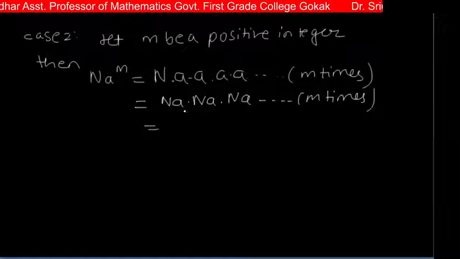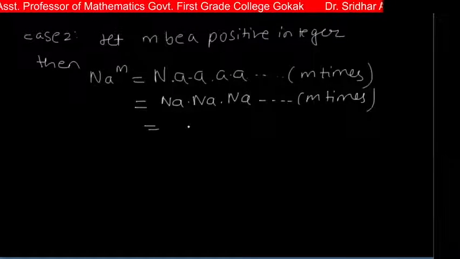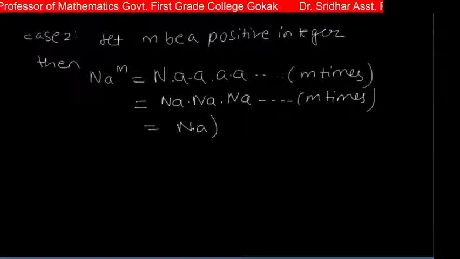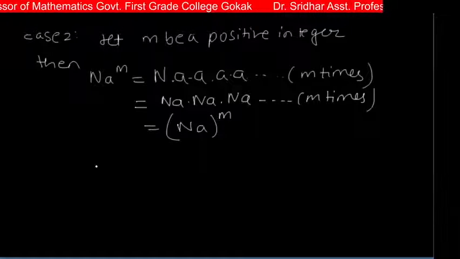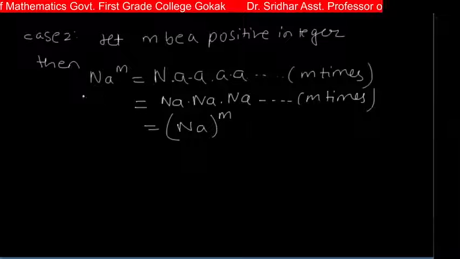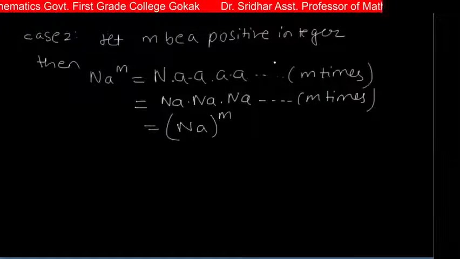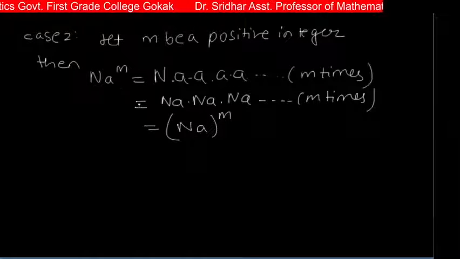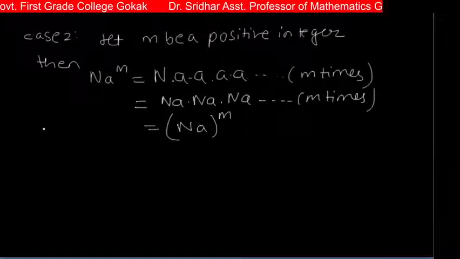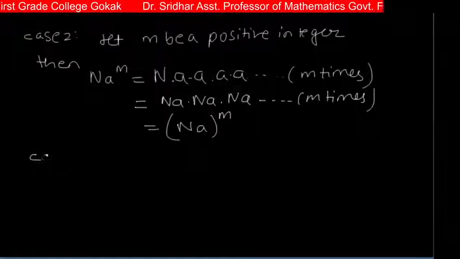Or this implies NA is multiplied m times, or it is same as (NA)^m. So therefore when m is a positive integer, we show that N(A^m) is equal to (NA)^m.